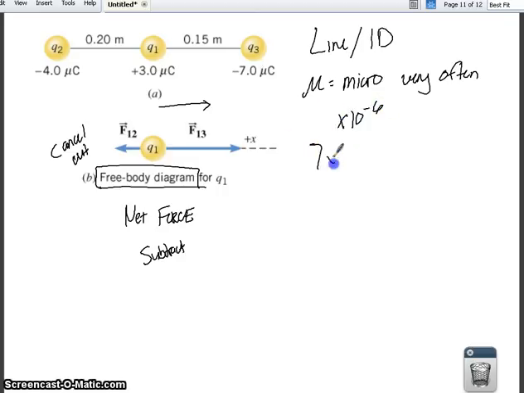So you have to plug in 7 times 10 to the -6 for this problem here, or -7 times 10 to the -6 for this problem here. Okay, so you're going to see that a lot. So get used to that. Get used to that little symbol.